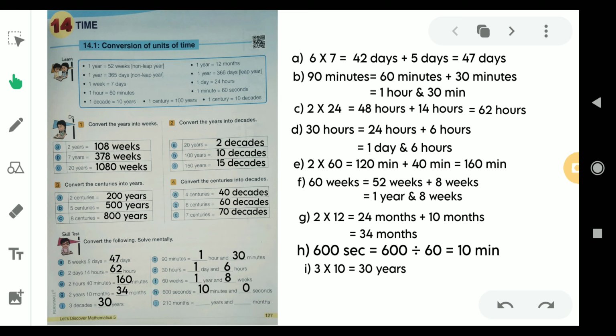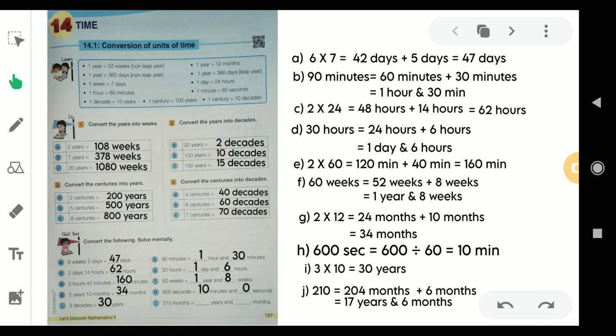Next one, it is 210 months. So 210 months can be broken like 204 months plus 6 months. You must know that from 204 months we can make 17 years, and 6 months will remain as it is.